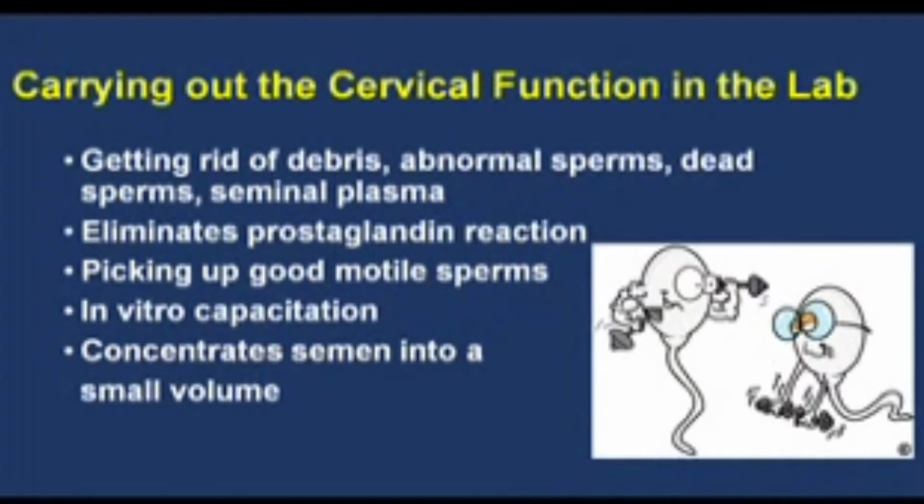So in an IUI, we are doing nothing but carrying out the cervical function in the laboratory. We get rid of debris, abnormal sperms, dead sperms and seminal plasma, which in turn eliminates the prostaglandin reaction. We also pick up good motile sperms and capacitate the sperms in vitro. We concentrate the semen into a small volume.